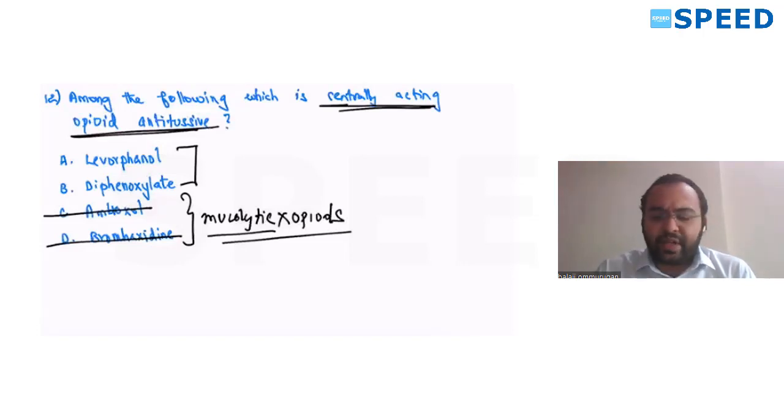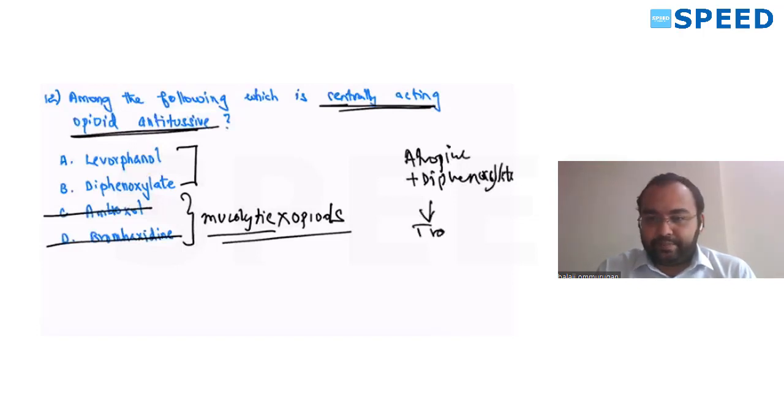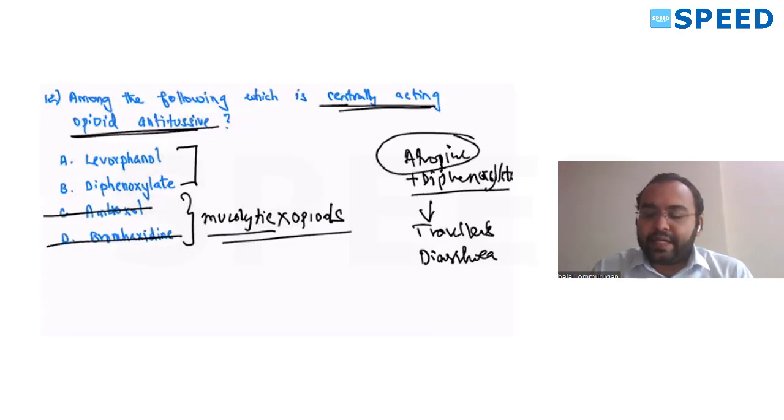See, I know diphenoxylate is given along with atropine, combined with atropine, for treatment of diarrhea, traveler's diarrhea. Why? Diphenoxylate is an opioid. It is combined with atropine. Why? Atropine will reduce your motility.